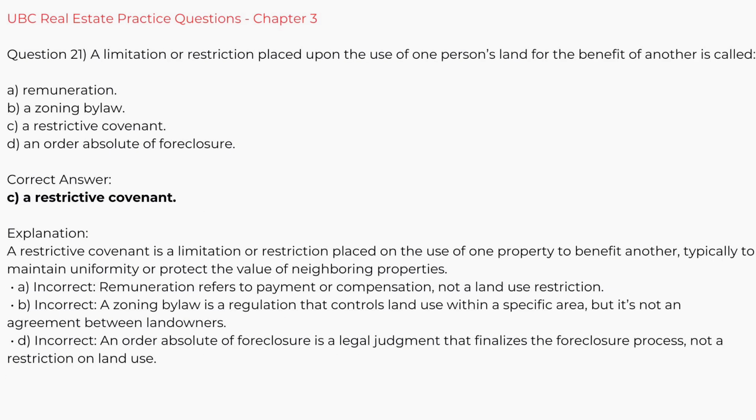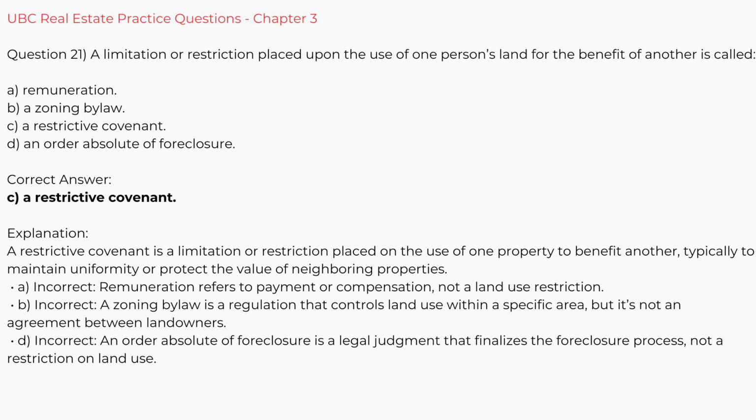Question 21. A limitation or restriction placed upon the use of one person's land for the benefit of another is called A. Remuneration. B. A zoning bylaw. C. A restrictive covenant. D. An order absolute of foreclosure. Correct answer, C. A restrictive covenant.